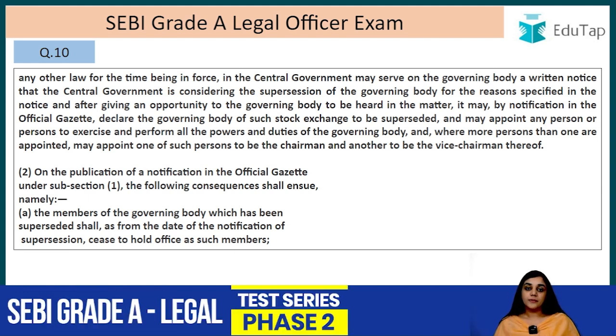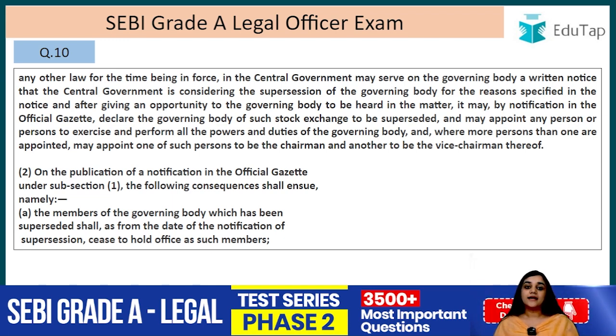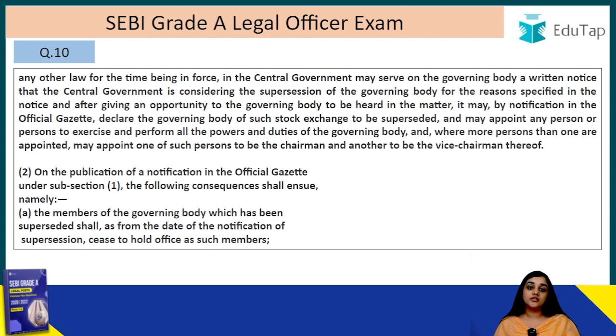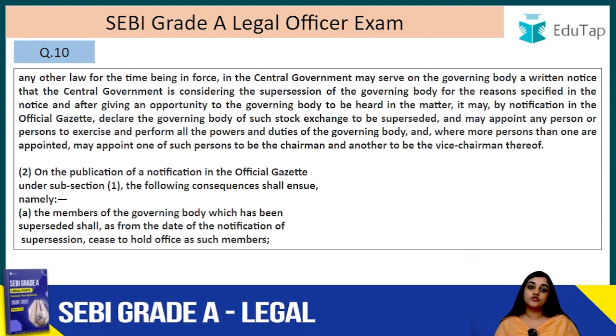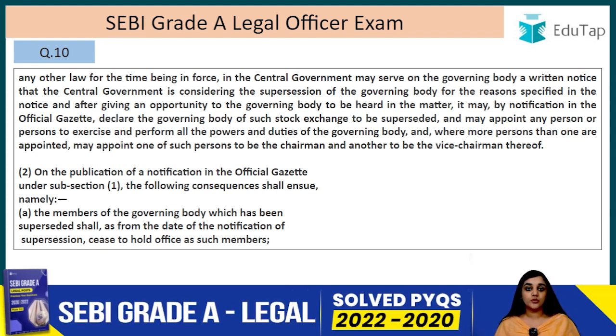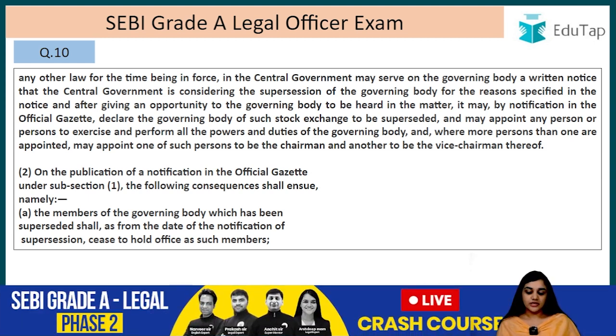So the central government has to serve a notice to the governing body that they are considering their supersession, and they have to mention the reasons. And the governing body has to be provided with an opportunity of being heard. After it has been provided with such opportunity, the central government can, by notification in the official gazette, declare that such governing body of such stock exchange is superseded.